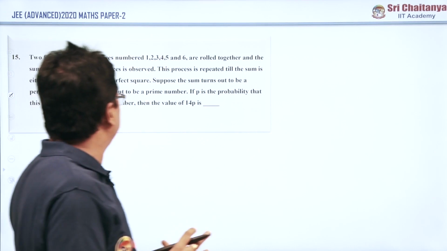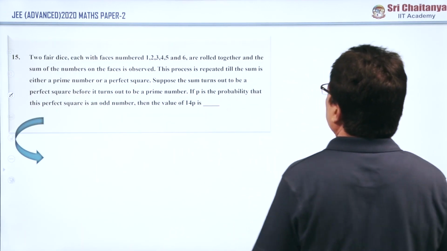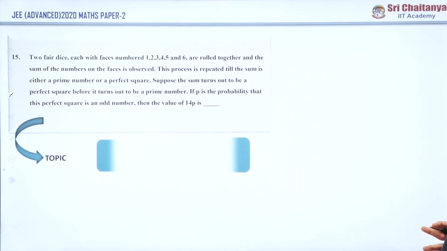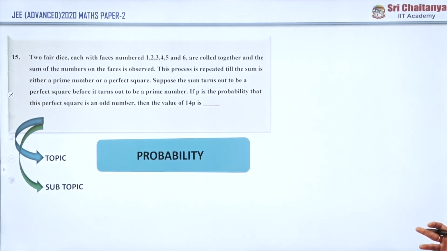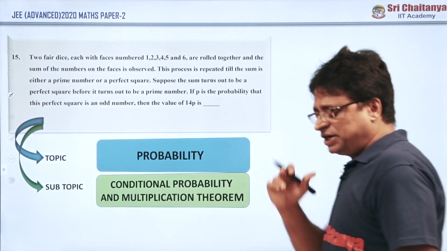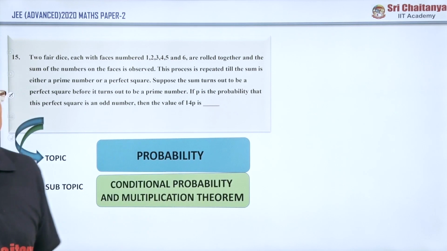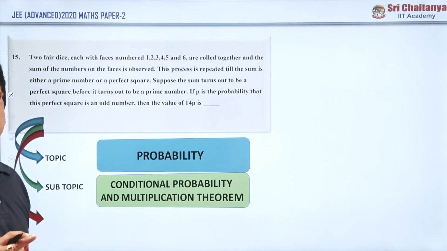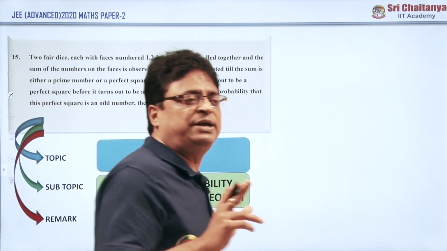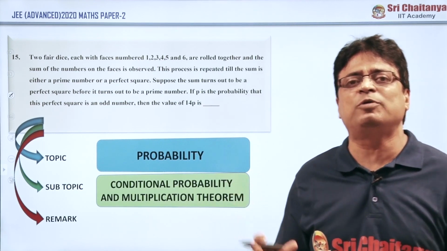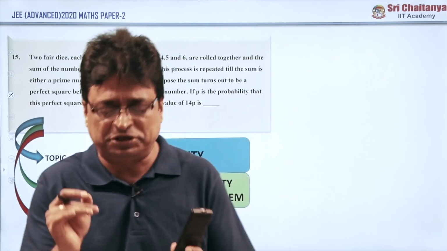Now coming to the 15th question, again they have given the question under probability, and this time they have concentrated on conditional probability and the multiplication theorem. This is one of the important areas, especially in probability. Whenever they ask questions from probability, they focus more on this particular area only.